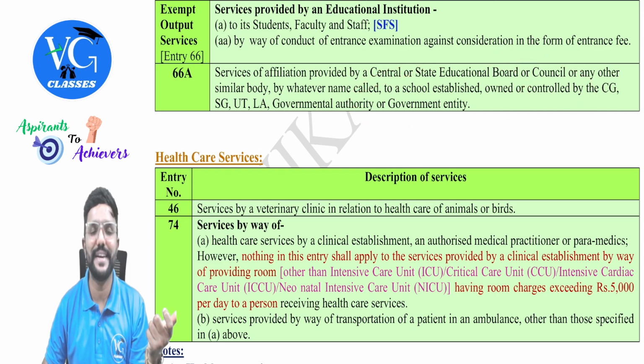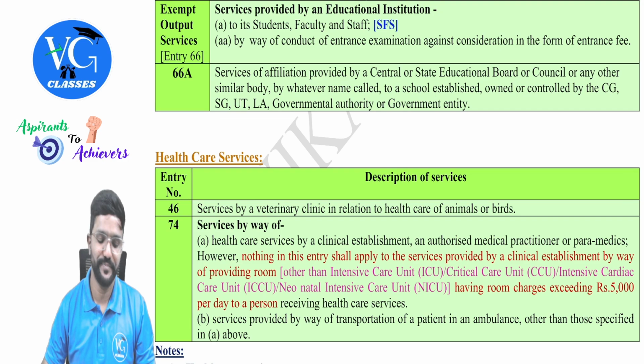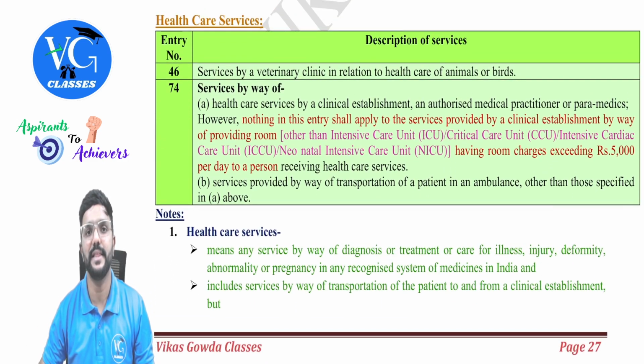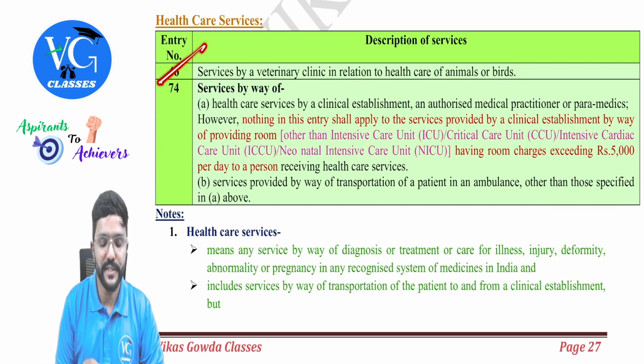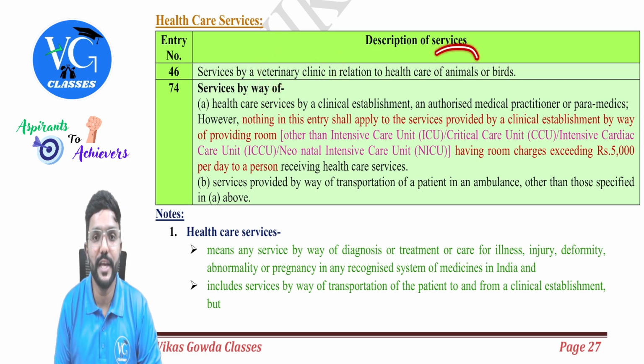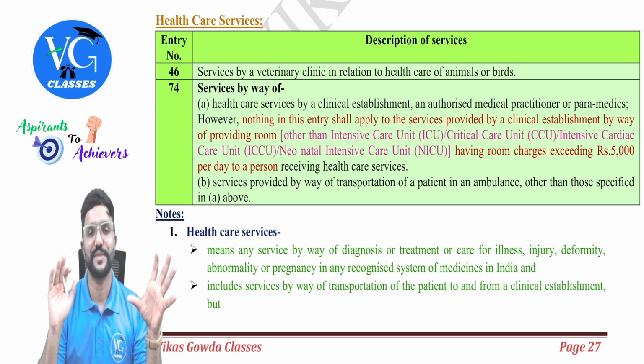Sir, what if it is for a private school? It is taxable. It is taxable, people. Okay, sir. Next category of services, healthcare. Entry 46. Services by way of veterinary clinic in relation to healthcare of animals or birds is exempt, guys.